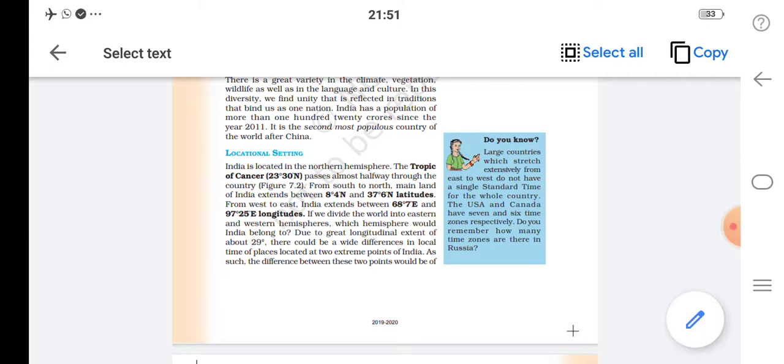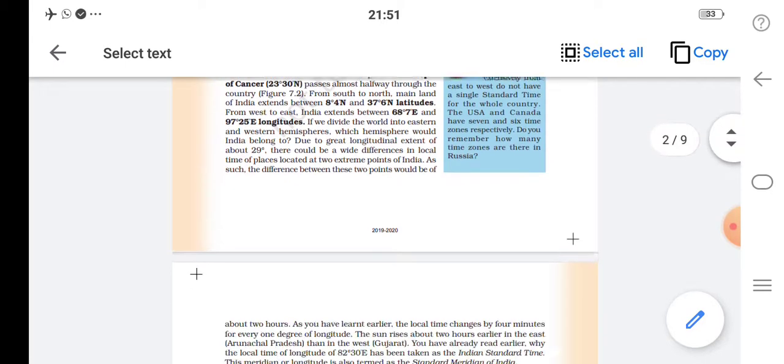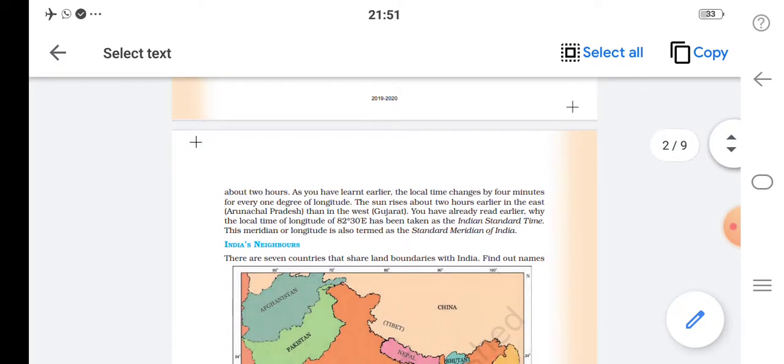As such, the difference between these 2 points would be about 2 hours. As you have learnt earlier, the local time changes by 4 minutes for every 1 degree of longitude. The sun rises about 2 hours earlier in the east than in the west.